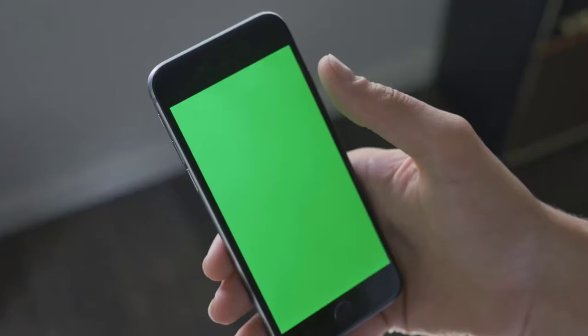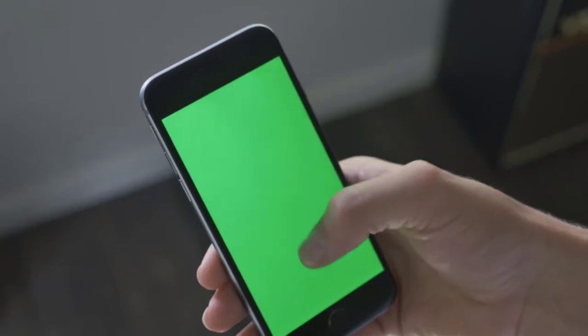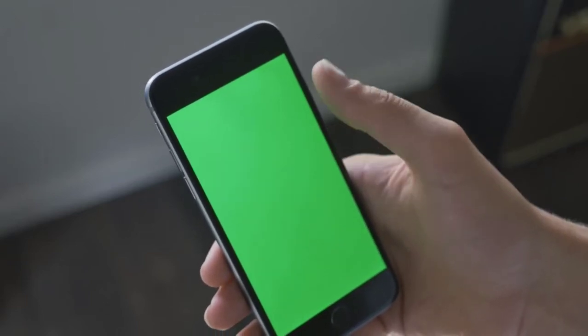So when you use a VPN, it will hide your identity on the internet.